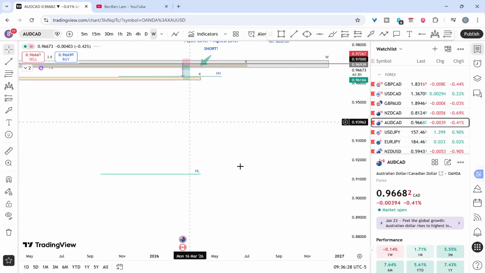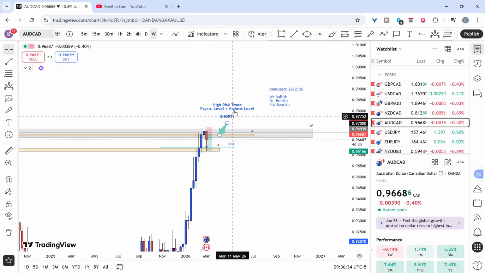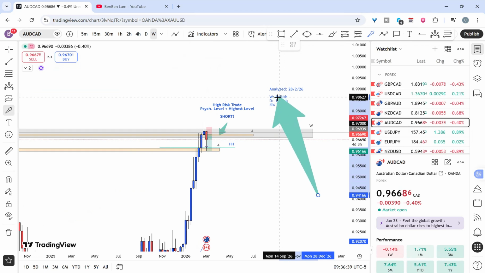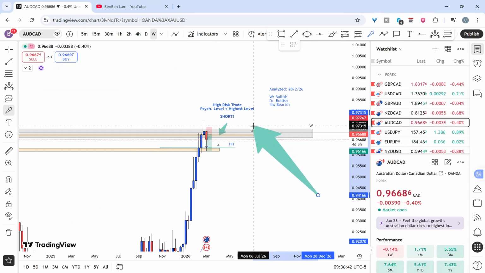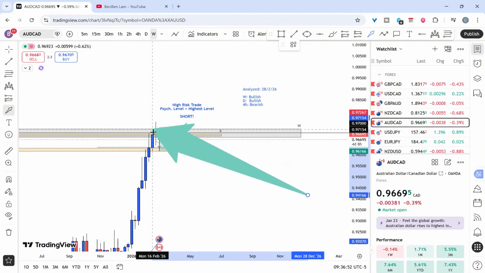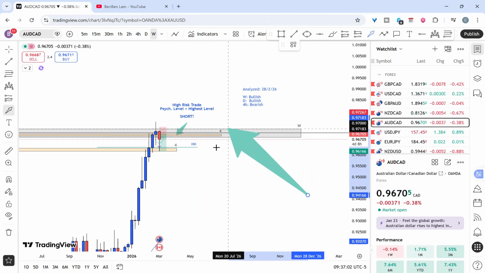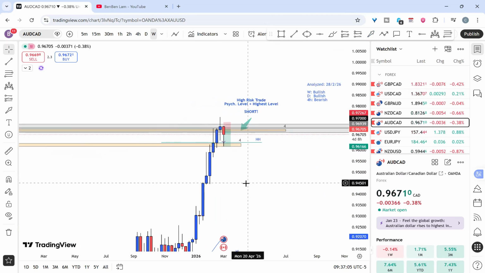So for AUD CAD, if we look at the weekly time frame, I'm sorry, it's loading. Here we go. I analyzed that it is a bullish uptrend. So weekly is bullish, daily is bullish, and 4 hour is bearish. But be careful, this is a high risk trade because I am planning to sell. This is the highest level, and we have a weekly doji right at the resistance level. And we also have the psychological level inside the resistance level.